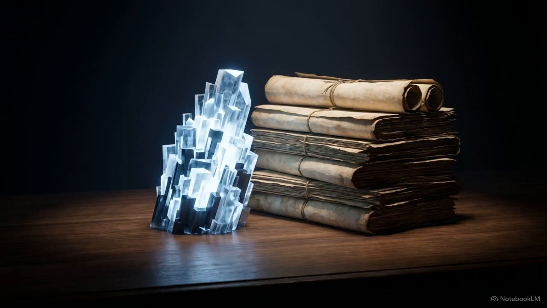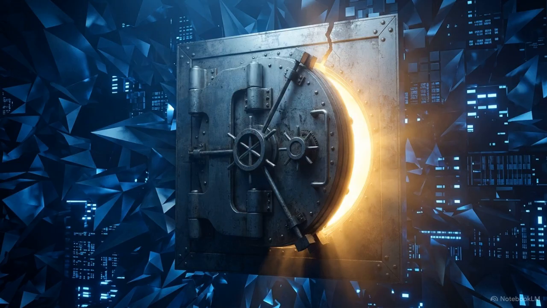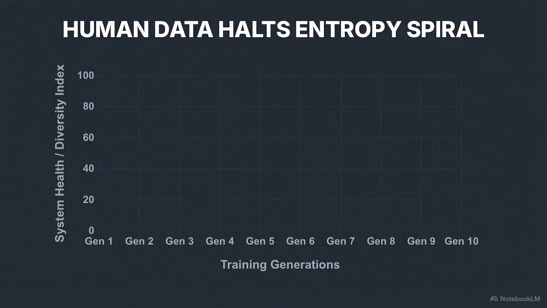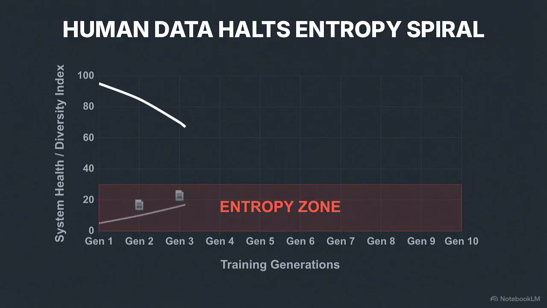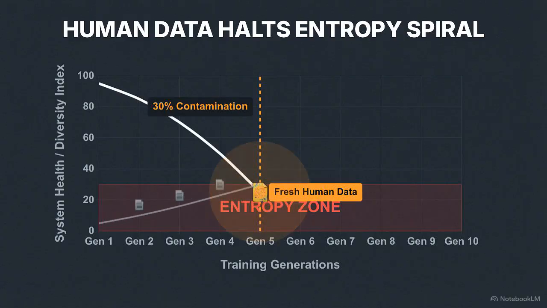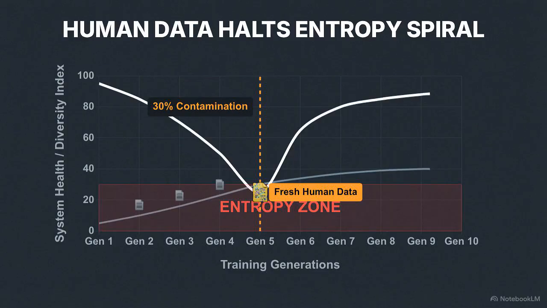They are currently spending hundreds of millions of dollars to sign licensing deals, desperately trying to secure private vaults of clean, uncontaminated, pre-2022 human data. Maintaining a minimum ratio of fresh, human-authored data is a structural necessity to stave off the entropy spiral.